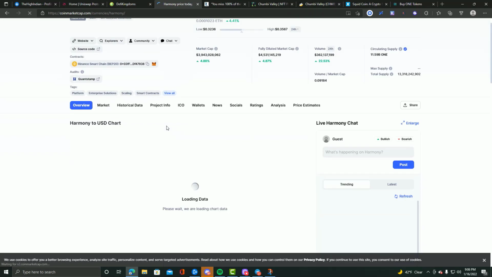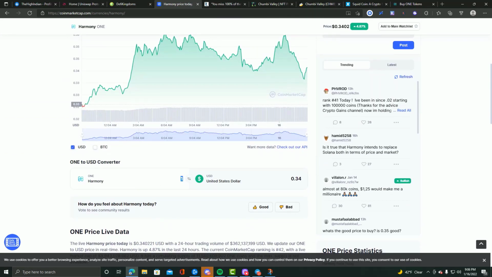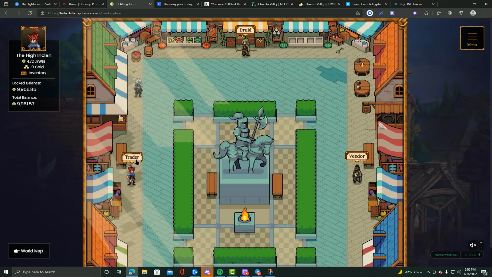Coin market cap, 0.004. That was still not even a penny. So technically, it's still just only a fraction of a penny to exchange tokens on DeFi Kingdoms. That's why this is beautiful.